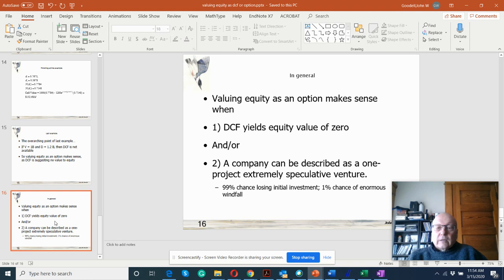When does valuing equity as an option make sense? Well, when discounted cash flow yields equity value of zero, and or a company can be described as a one-project, extremely speculative venture. Like you go around Western Australia and you start planting drills into the ground, right? And you expect in 99 out of 100 times you're just going to lose your investment of putting that drill into the ground. But maybe there's a 1% chance of having just a huge windfall, right? Well, that starts to become more like a call option then, rather than just an ongoing company with cash flows.